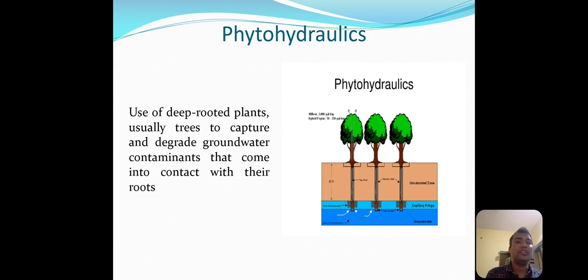So due to this, the phytoremediation takes place. That's why this method of phytoremediation is called phytohydraulics.